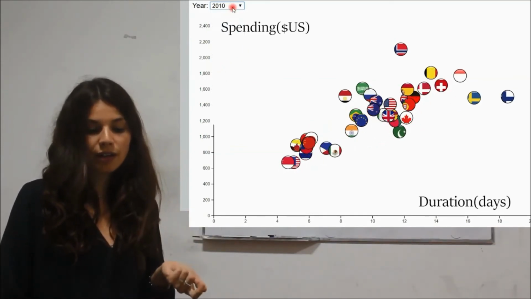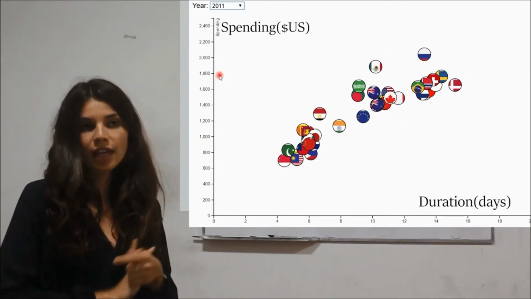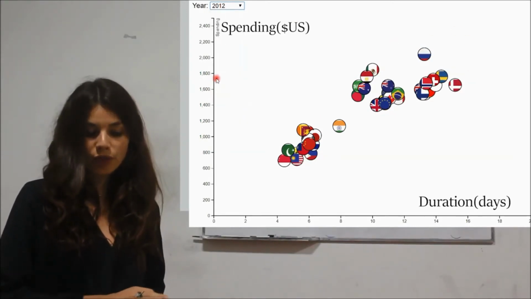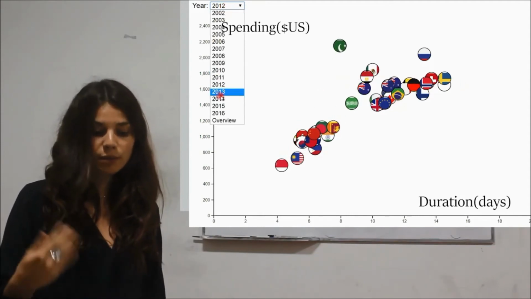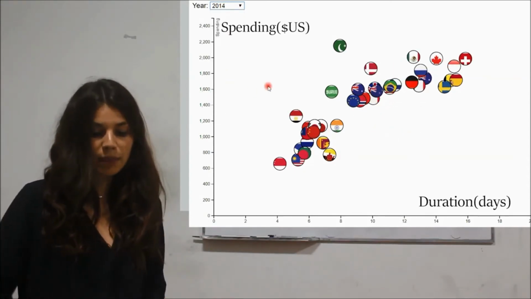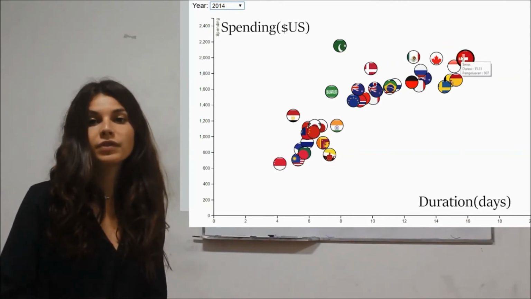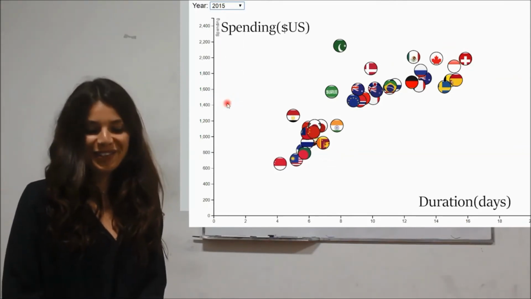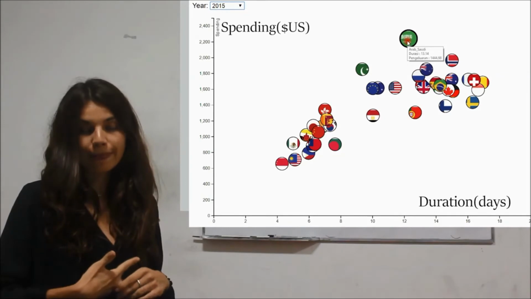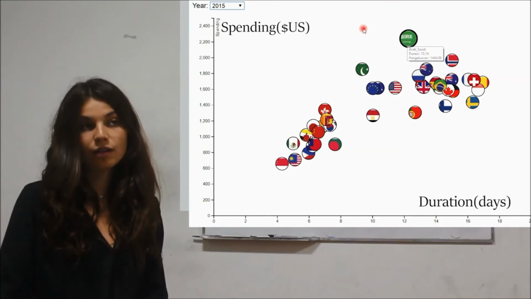In 2011, we can notice that people spend less time on average, and the same in 2012. In 2014, we noticed that Swiss people spend the most money and stay the longest, and it's maybe because they have really high salaries. In 2015, we still notice that Saudi Arabian people stay not the longest time, but spend lots